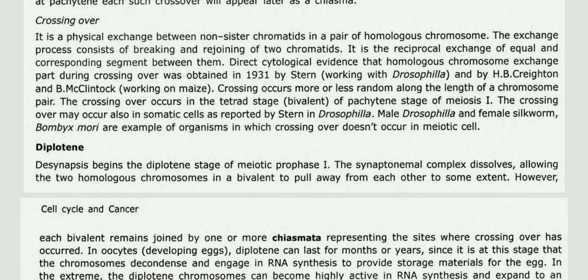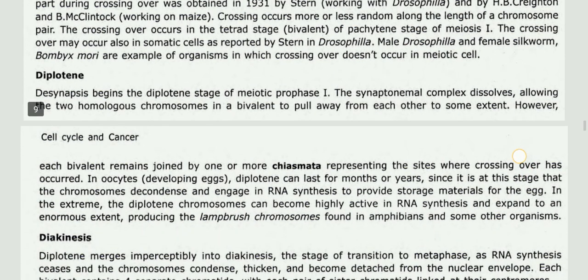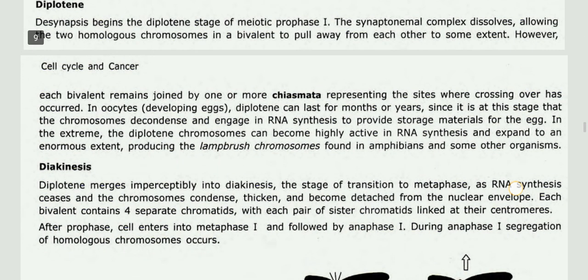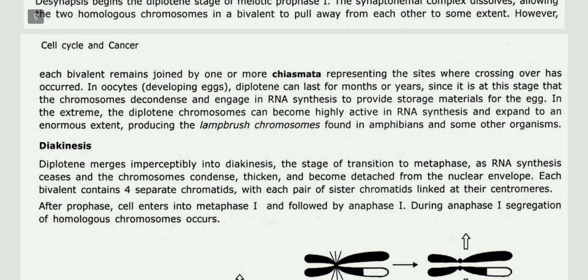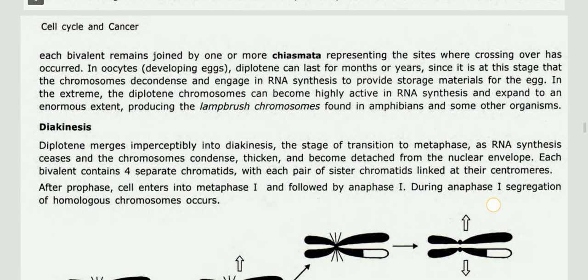Desynapsis begins the diplotene stage of meiotic prophase 1. The synaptonemal complex dissolves, allowing the two homologous chromosomes in a bivalent to pull away from each other to some extent. However, each bivalent remains joined by one or more chiasmata, representing the sites where crossing over has occurred.